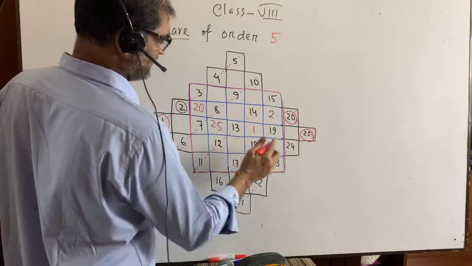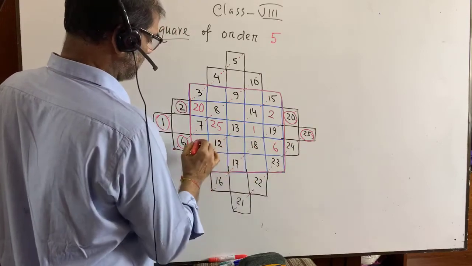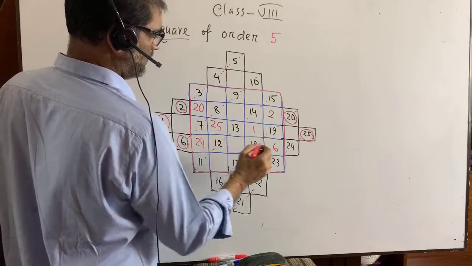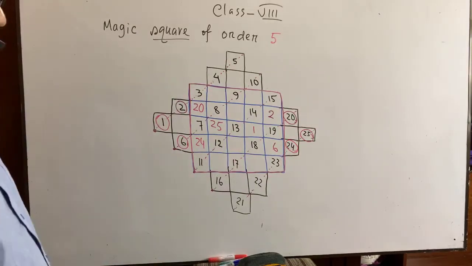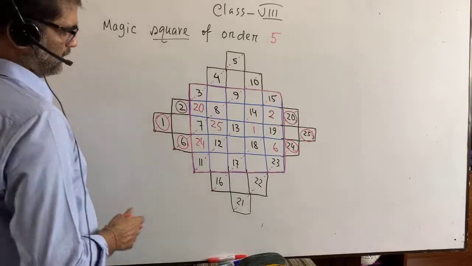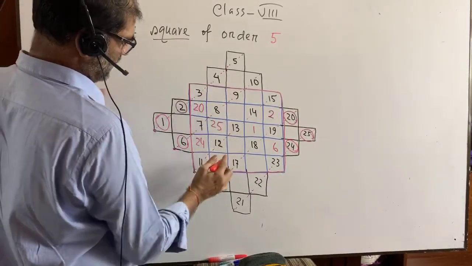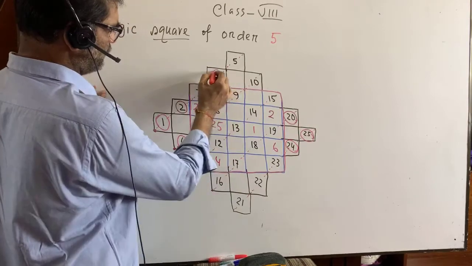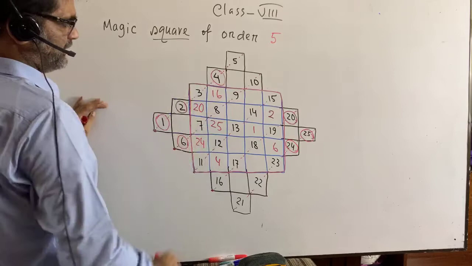You take this 6 here, this 24 here. So we are done with rows. Now go for the column. This column is left, so take 4 here, and take 16 here.